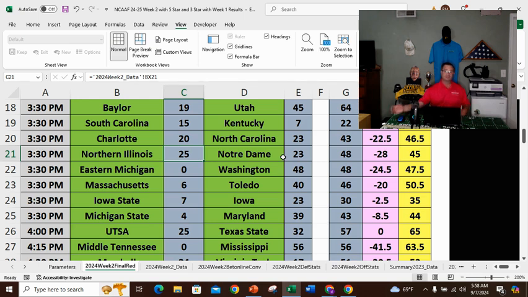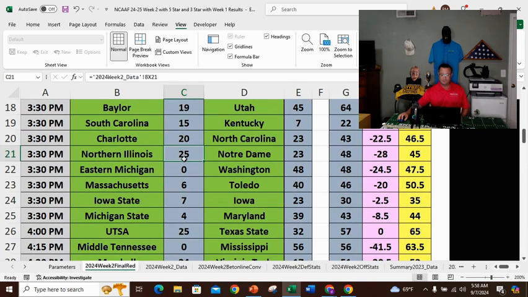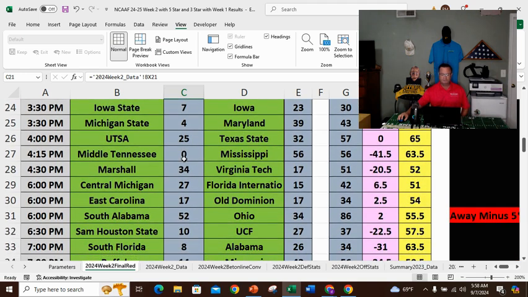Okay, I'm just showing you as the stats go. That's all I'm trying to do. And I guess Notre Dame scored 23. My guess, Northern Illinois didn't give up any points or gave up very few points, maybe scored a lot. It's one week of stats. The Ole Miss game, MTSU, looks like they're going to cover. Virginia Tech over Marshall, minus 20.5. I will be interested to see how these stats come together. This is an interesting game. This is the one people are talking about, 17-7.